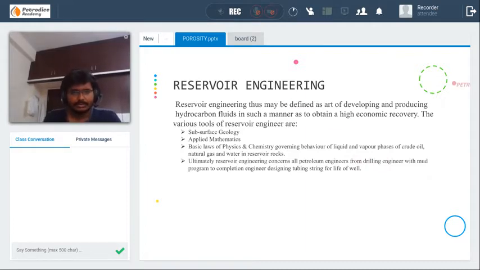Reservoir engineering may thus be defined as the art of developing and producing hydrocarbon fluids in such a manner as to obtain a high economic recovery. As I already told, the various tools of reservoir engineering are subsurface geology, applied mathematics, basic laws of physics, chemistry, and ultimately reservoir engineering concerns all petroleum engineers, from drilling and drilling muds, well logging, well testing, and all the other things such as.